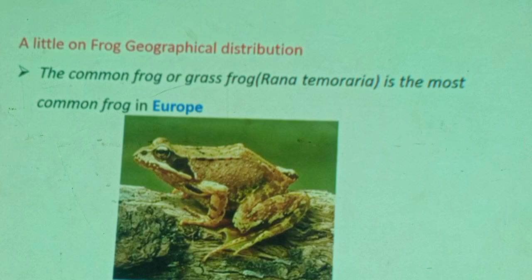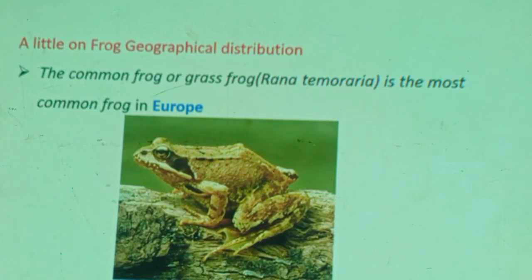Now, I think your textbook talks a little about biogeography of some frogs. Yes, at the beginning of your textbook, there are some biogeographies or geographical distribution of some frogs. This is one frog. I don't know why they included it.